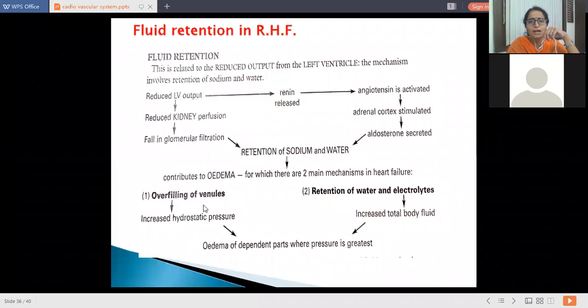the venules and retention of water and electrolytes. Overfilling of venules gives rise to increased hydrostatic pressure, and retention of water and electrolytes gives rise to increased total body fluid, which gives rise to edema in the dependent part where pressure is greatest. So this happens in right heart failure, this is how edema develops.